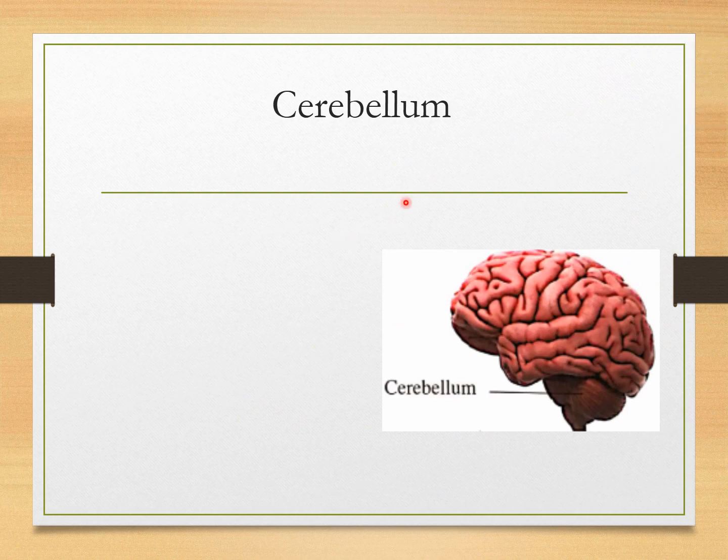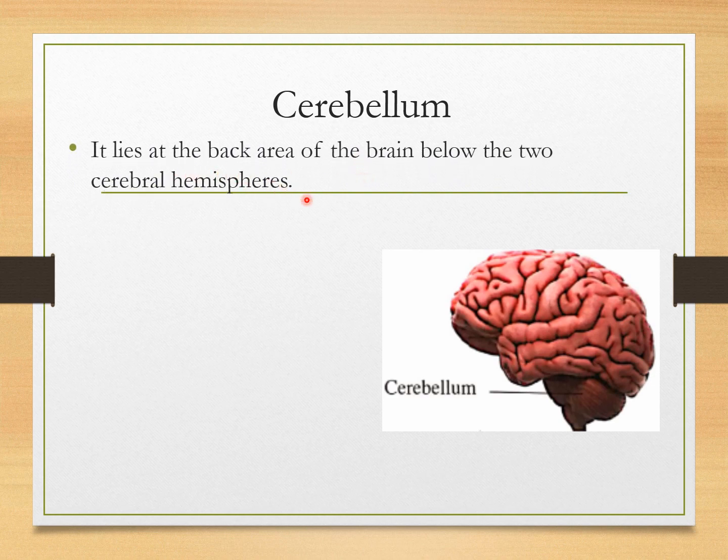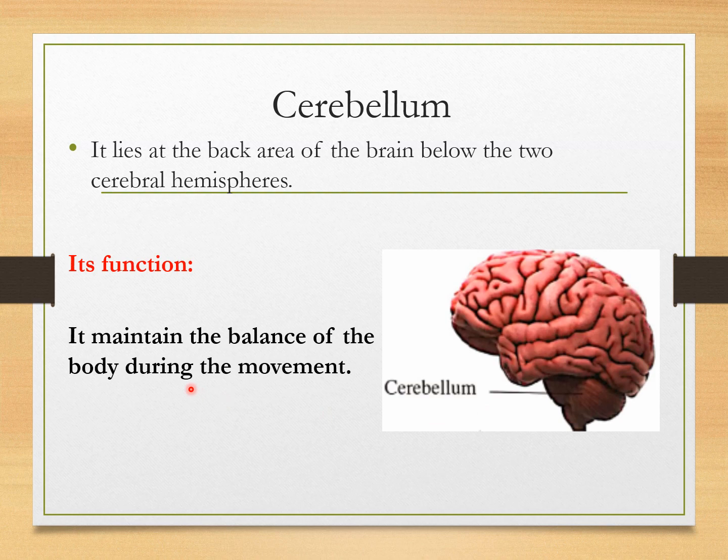The second part of the brain is the cerebellum. It lies at the back area of the brain below the two cerebral hemispheres. Look at this picture and you will know the position of the cerebellum. What is the function of the cerebellum? The cerebellum maintains the balance of the body during movement.